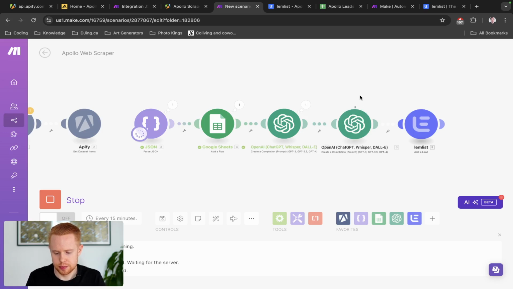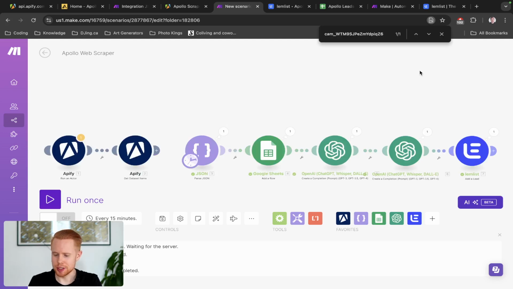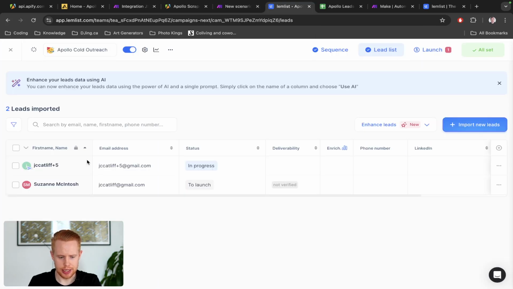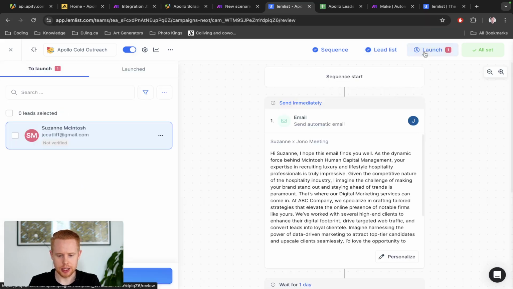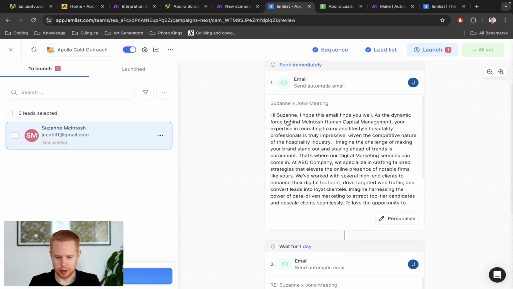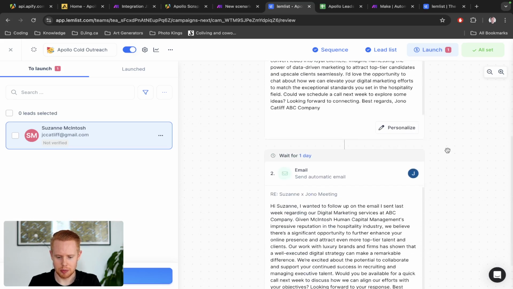All right, so I just solved it. Apparently what happened there was we actually had 2 modules for Lemlist. One was hidden behind the other one, and the other one below was not filled in properly. So I just deleted that, recreated it, and now ran it, and it worked. And you can see in Lemlist we have this client that has come in, and we can take a look at the emails that were generated automatically. Here is what the AI responses generated. Hey Susan, I hope this email finds you well, as the dynamic force behind, and so on and so forth. I'm not going to read the whole thing, but here are the 2 emails.